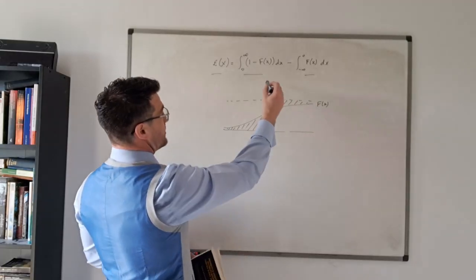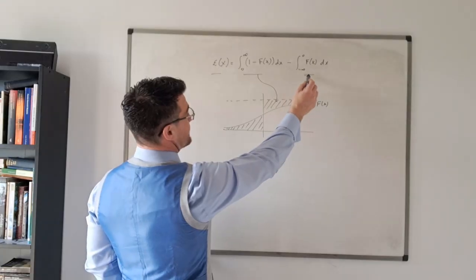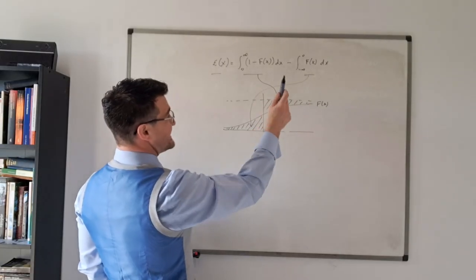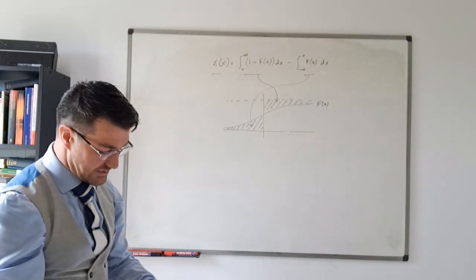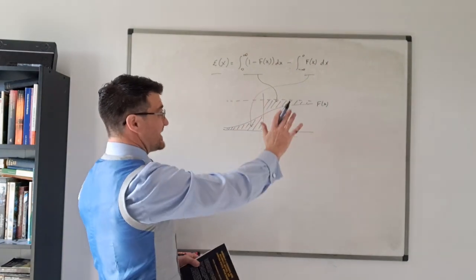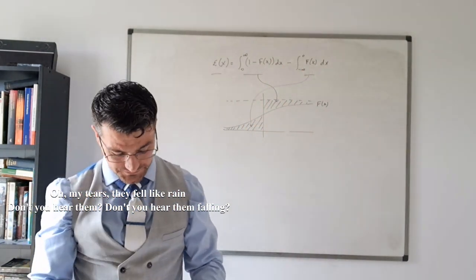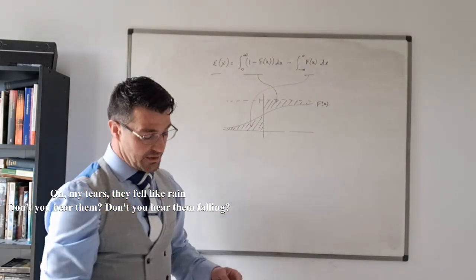So it's the difference of those two areas which is going to be the expectation. That's actually not something that we need, that's just an interpretation of this. And by the way, that's at height 1.